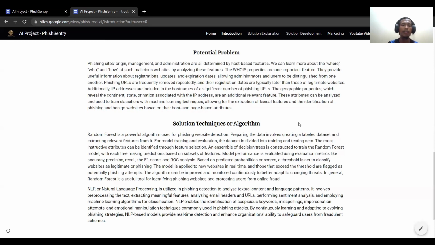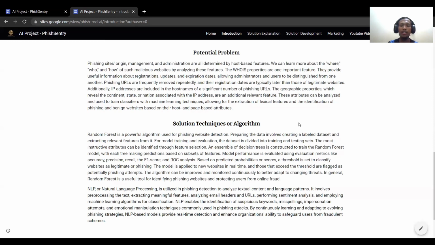The second one is NLP, or natural language processing, which is utilized in phishing detection to analyze textual content and language patterns. It involves pre-processing the text, extracting meaningful features, analyzing email headers and URLs, performing sentiment analysis, and employing machine learning algorithms for classification. NLP enables the identification of suspicious keywords, misspellings, impersonation attempts, and emotional manipulation techniques commonly used in phishing attacks.